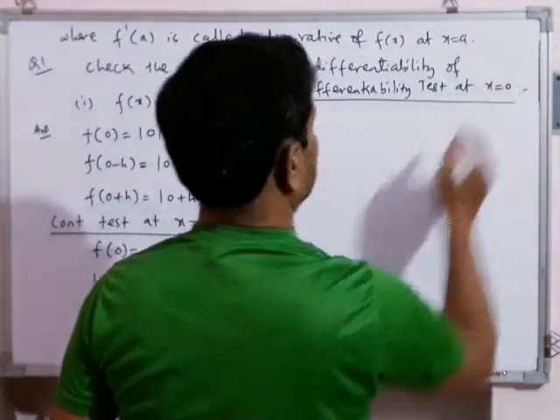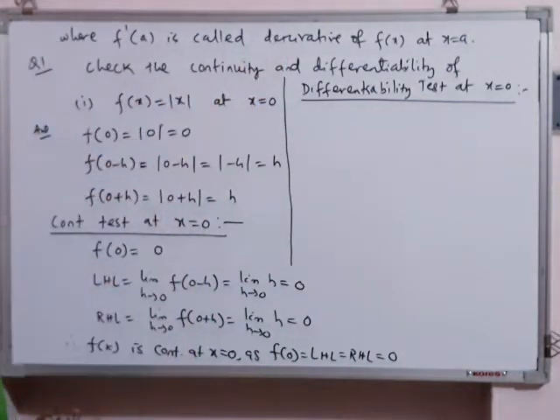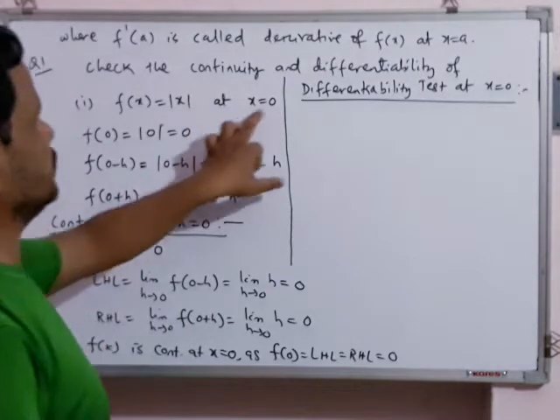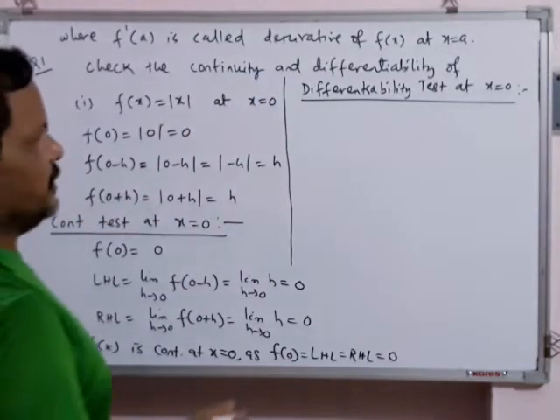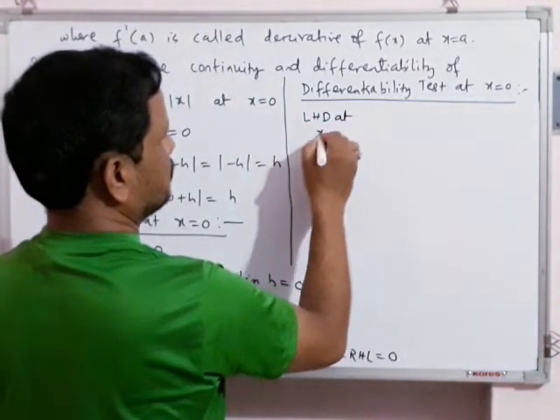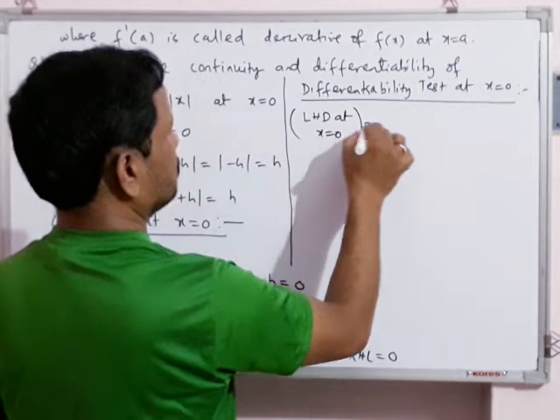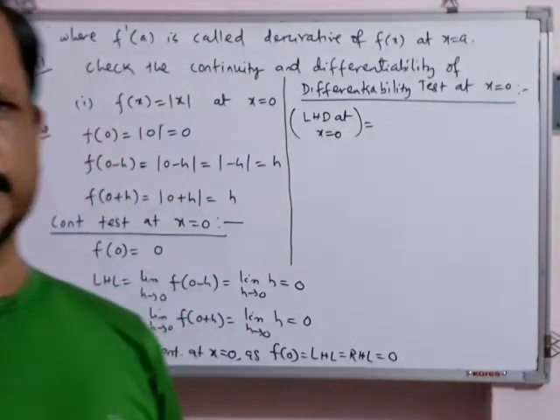The question is to test differentiability and continuity at x equal to 0. So for the differentiability test we will write LHD at x equal to 0. In general, it is LHD at x equal to a.